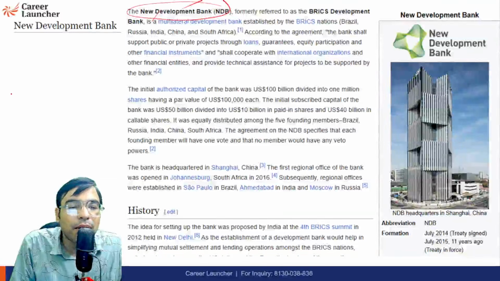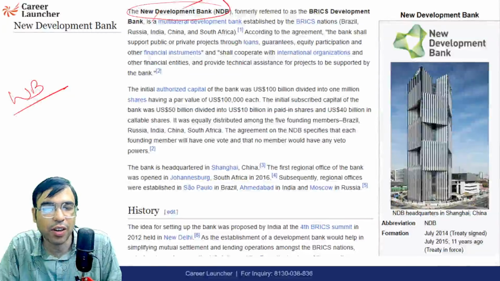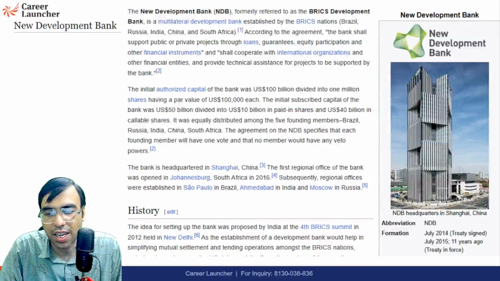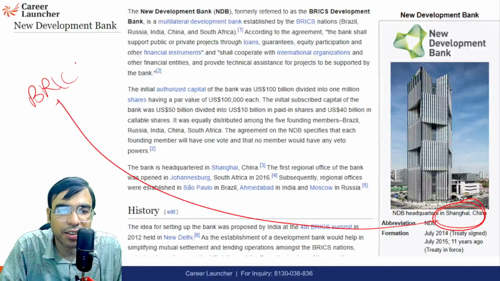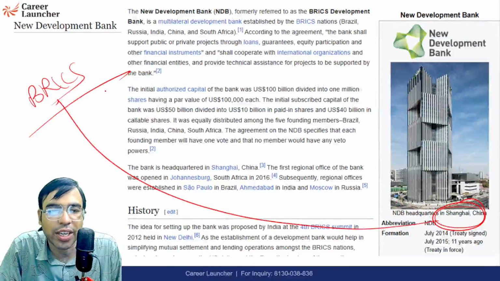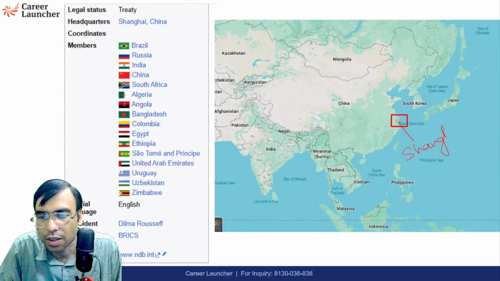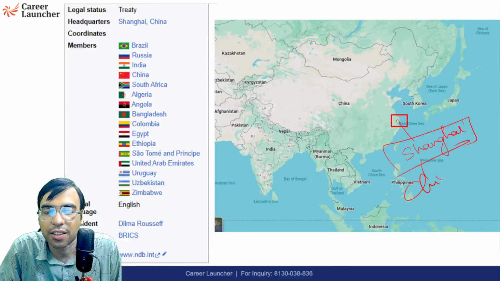So for example, we have the World Bank at international level. Similarly, the BRICS New Development Bank is the bank led by the BRICS countries. It is headquartered in Shanghai, because you will find the headquarters of BRICS also in Shanghai. So if they ask where the New Development Bank headquarters is, the answer is Shanghai in China.